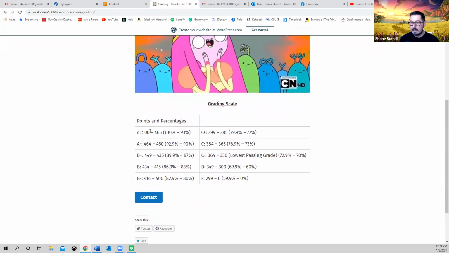Our course is going to be out of 500 points total, and you're going to find the percentages with those right there. Keep in mind that the lowest possible grade is a C minus. The only way to pass the course is if you get a C minus or better, okay?